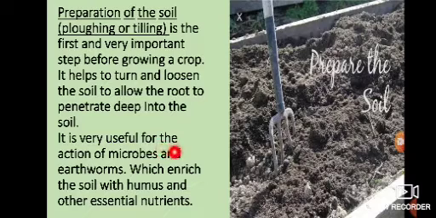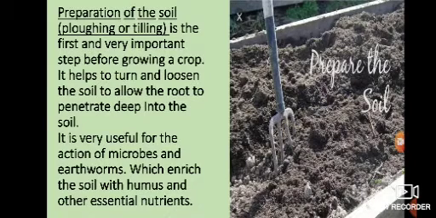It is very useful for the action of microbes and earthworms, which enrich the soil with humus and other essential nutrients. The soil is prepared before sowing, before we plant seeds inside the soil, so the seed can get all the favorable conditions and get air easily from the pores present in the soil.